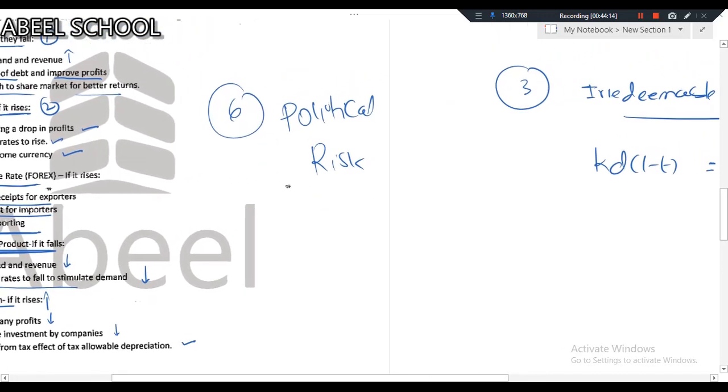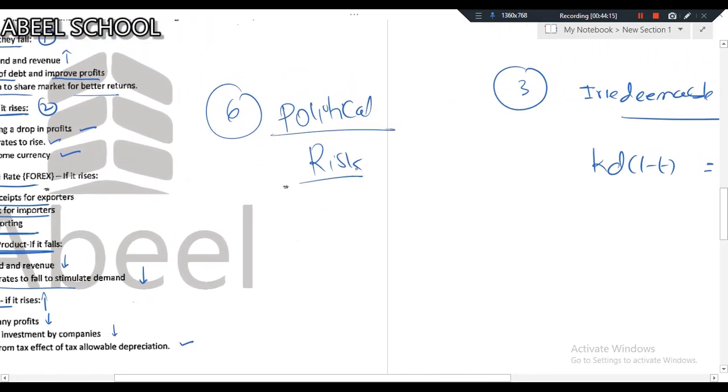Obviously, if your country is having political stability, it will have a really good impact on your business. If in your country or in any country, there is political unrest, obviously political unrest is not going to have a good impact on the businesses.